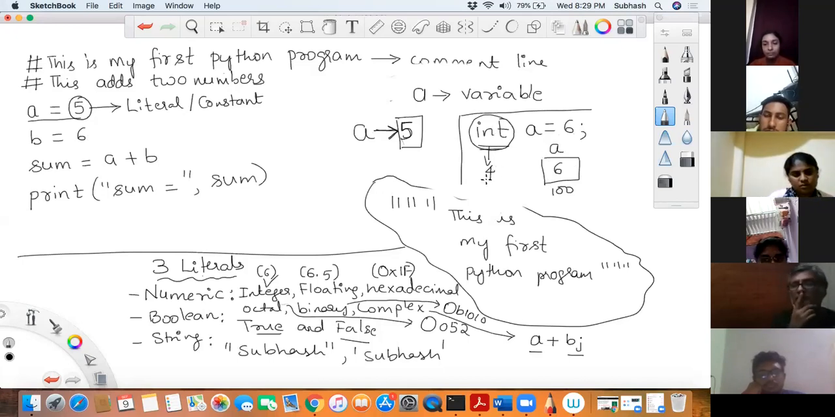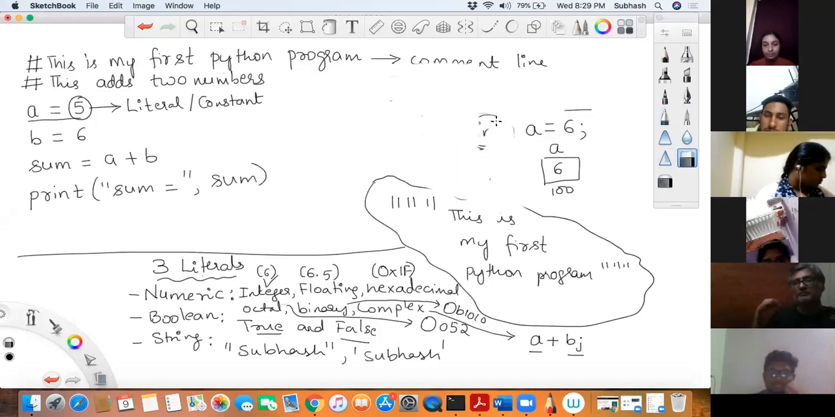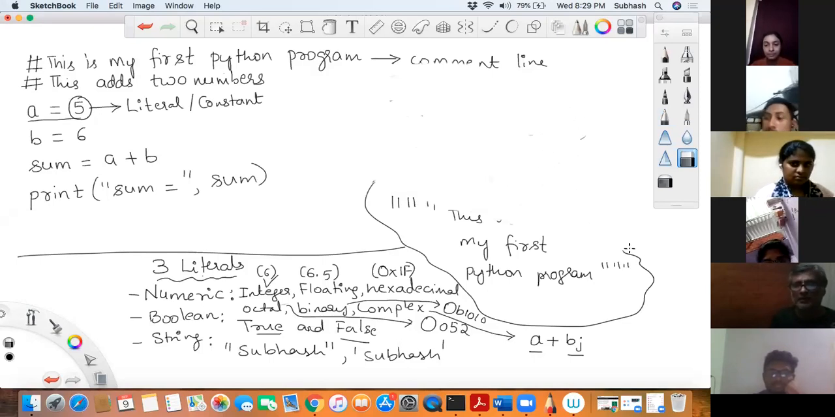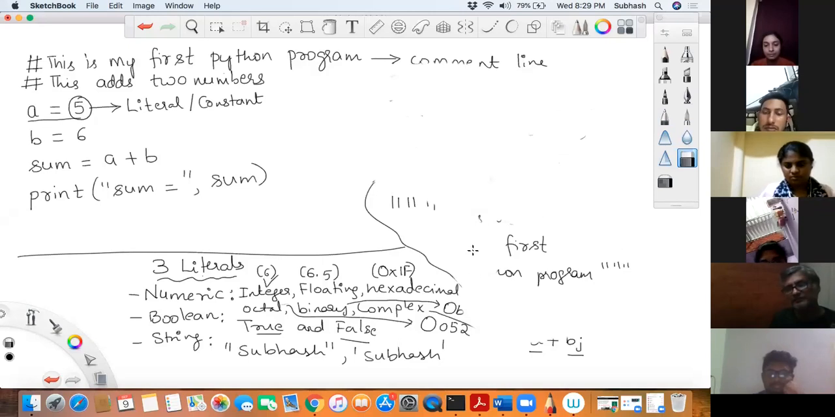So do you have any concept like that in Python? Maybe you have this question in your mind. Do you have any such concept called data types in Python? Yes, there is a concept called data type in Python.